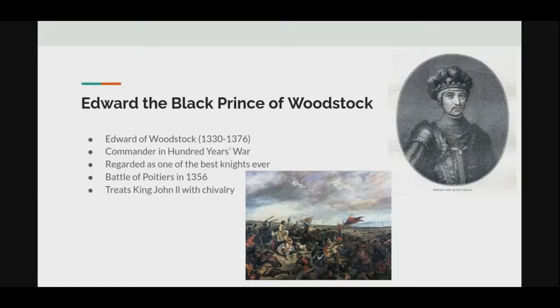He was a commander during the Hundred Years' War between England and France, and he was regarded as one of the best knights ever because he was a military genius and won many battles. One battle that I would particularly like to highlight that shows the chivalry principles is the Battle of Poitiers in 1356.